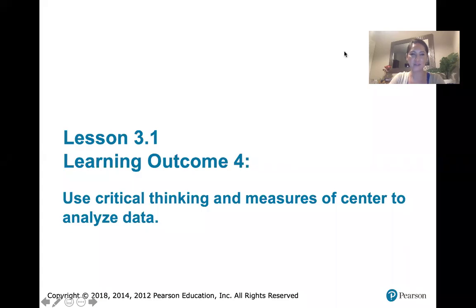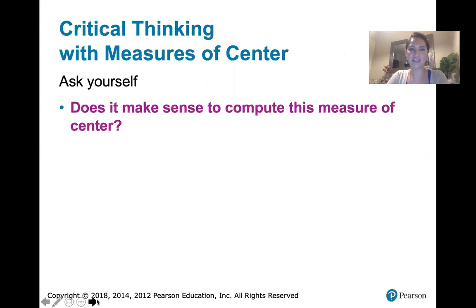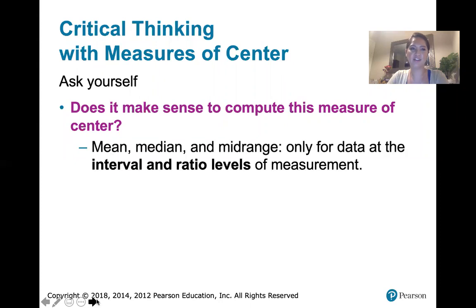This last video is about learning outcome number 4, which deals with critical thinking and measures of center. So we can calculate measures of center anytime we have lists of numbers, anytime we have a data set, but it's really important that we know when those numbers are actually meaningful. There are a couple of things I want you to ask yourself every time you're dealing with measures of center and data sets. First, you should ask yourself, does it make sense to compute this measure of center?